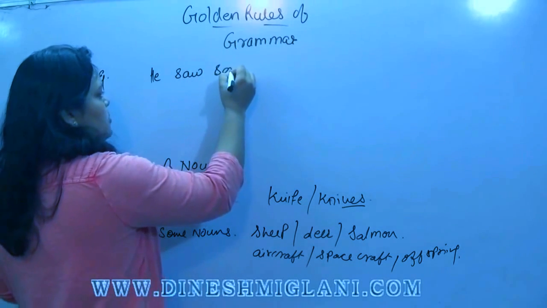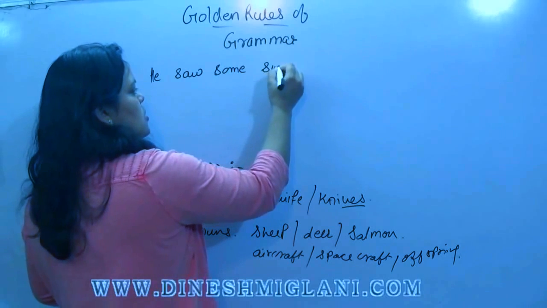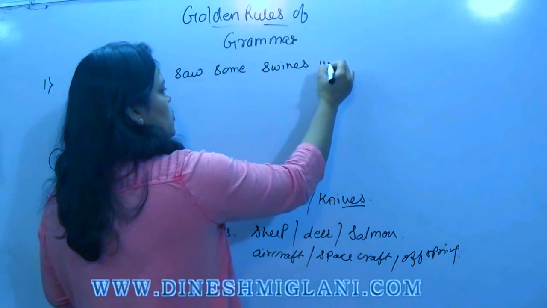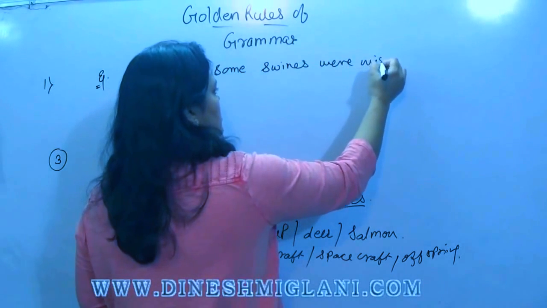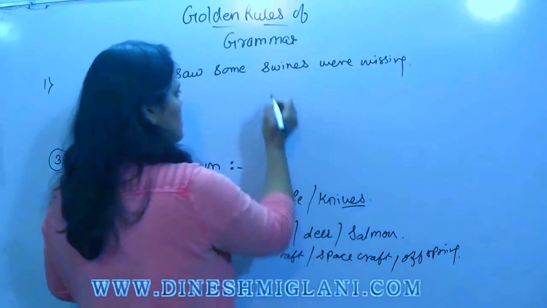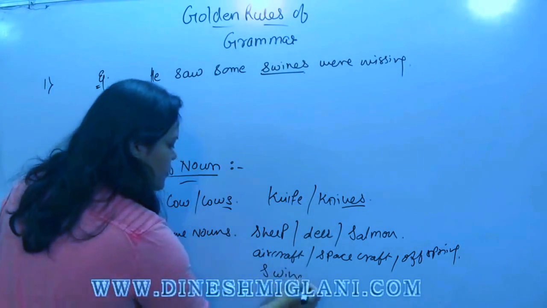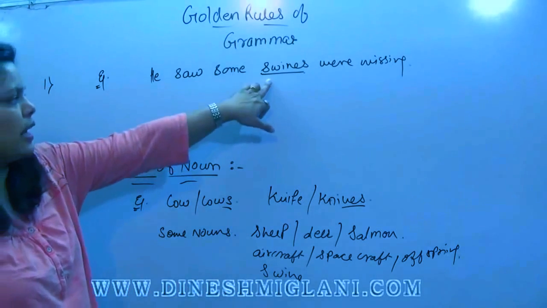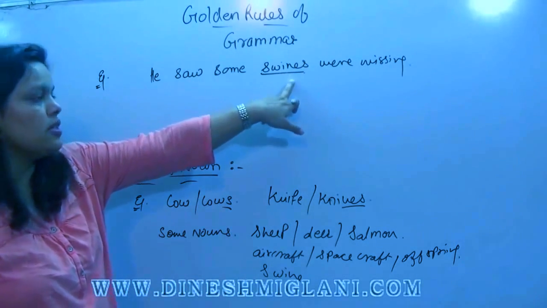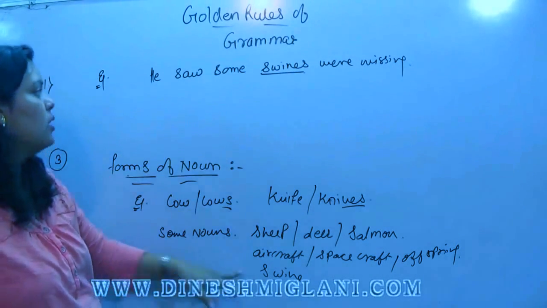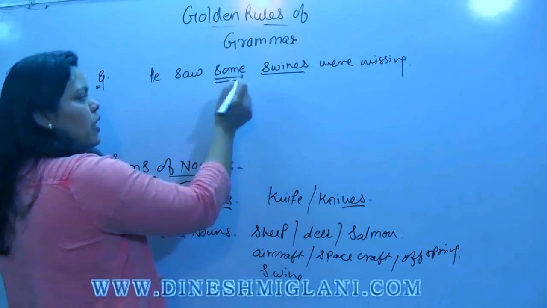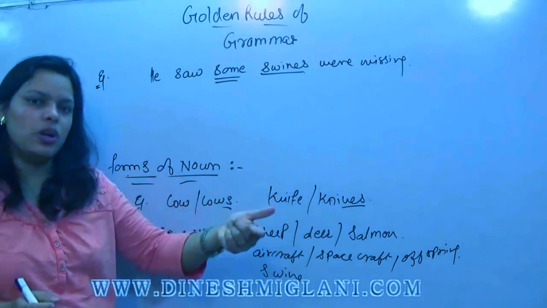He saw some swines were missing. Now in this example, we are using swines, plural form of swine. Why? Because we are using word some. Some represents to plural form.